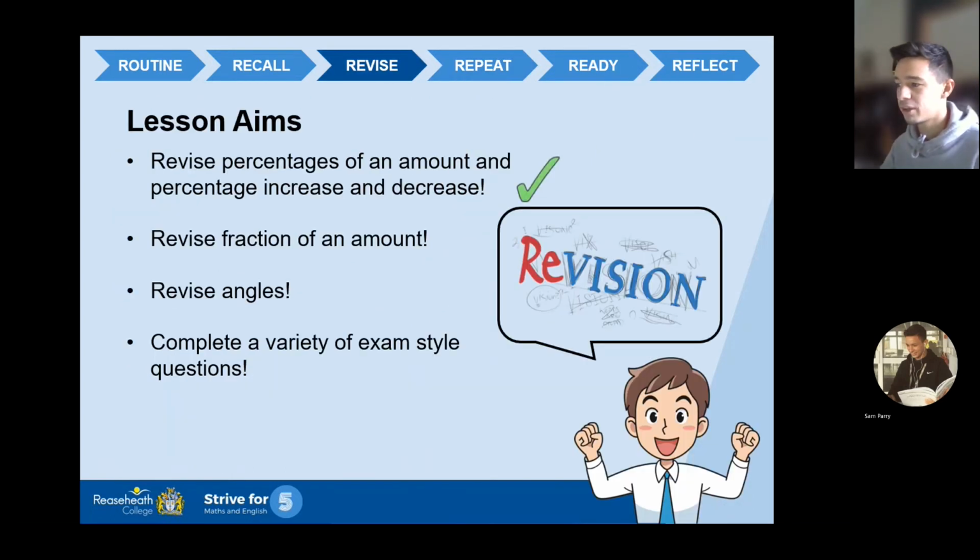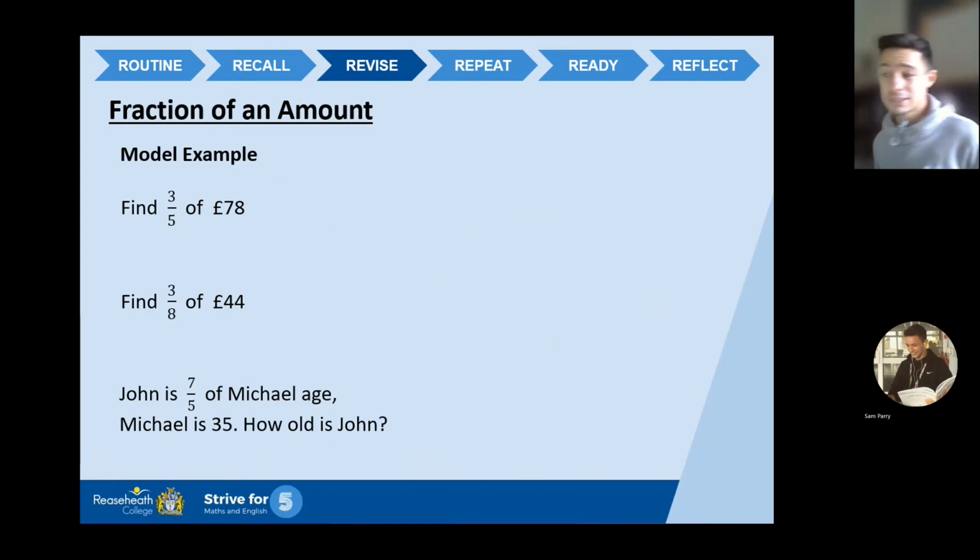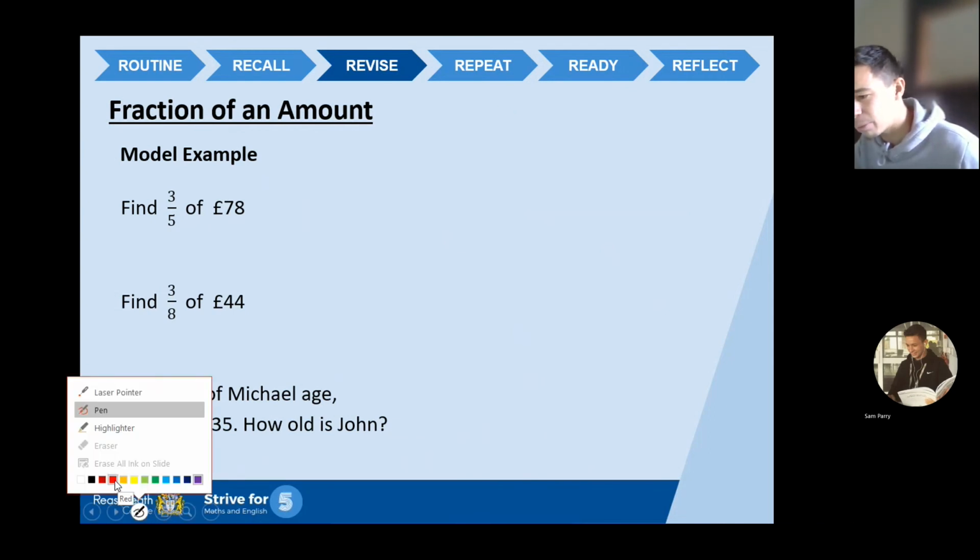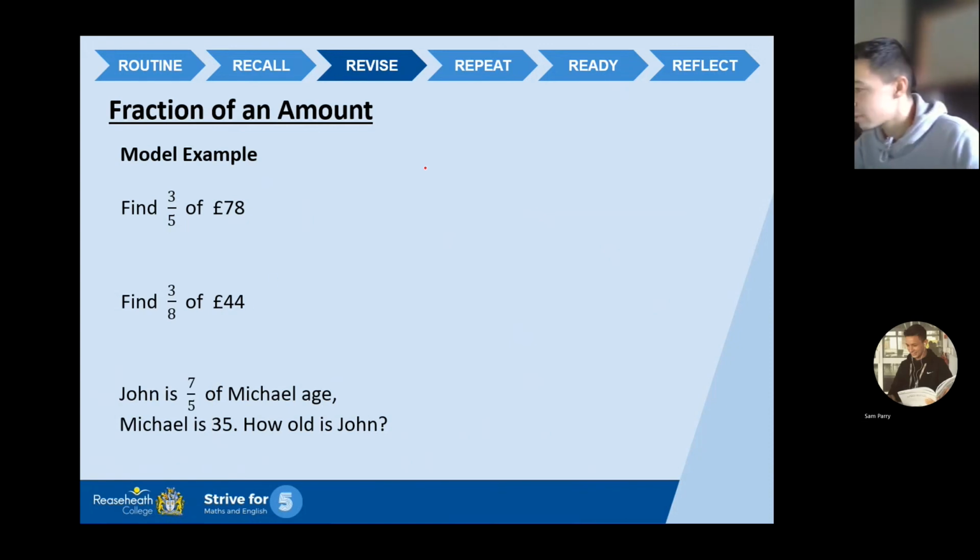Okay, right. We have ticked off revision of percentages, percentage of amount, percentage increase and decrease. We now look at fractions of an amount. Now, do you know what's so nice about fractions of amount? It's actually one of the simplest sort of things to do with regards to proportion. Okay, there's a golden rule. There's a golden rule, and some of you may already know this, some of you may not know this, okay? I'm going to tell you about this golden rule. I'm going to put it in red because it's serious, this.